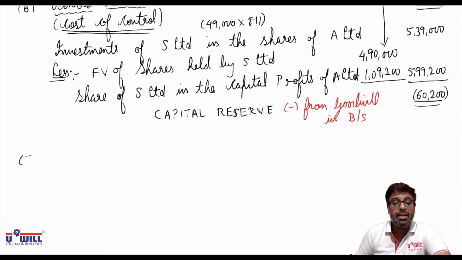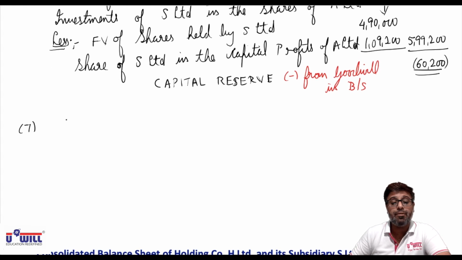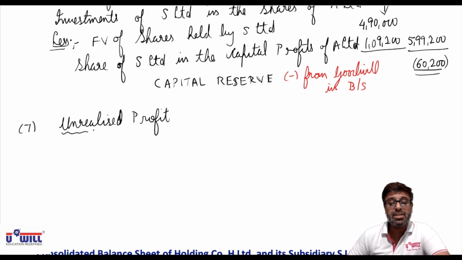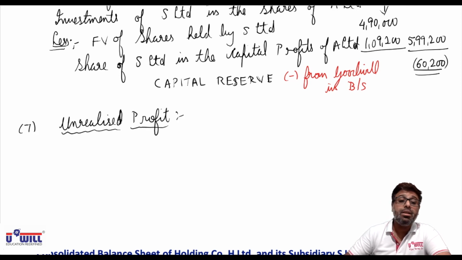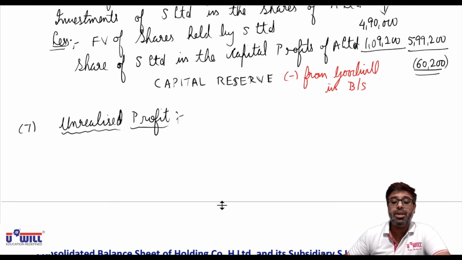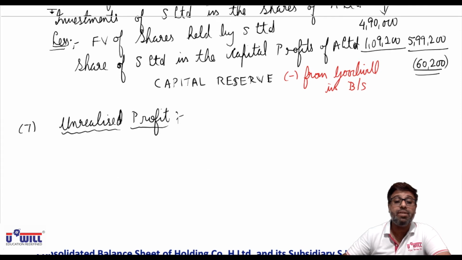And then in the seventh working we make unrealized profit. Now how do we calculate unrealized profit? First information we always write is goods sold by which company to other company. So first we always write goods sold by one company to another company.